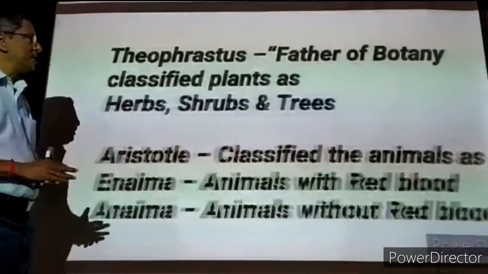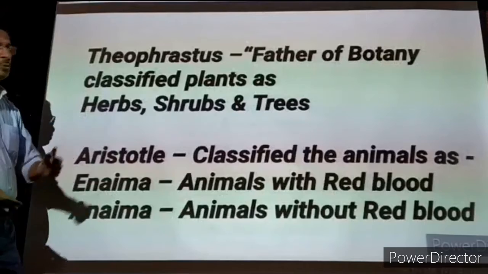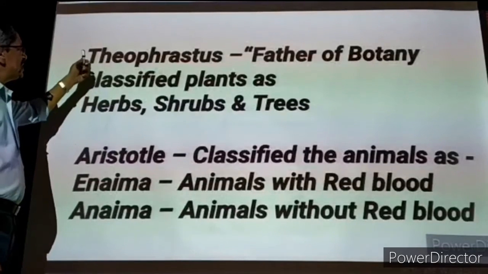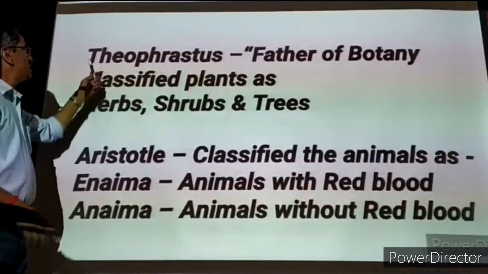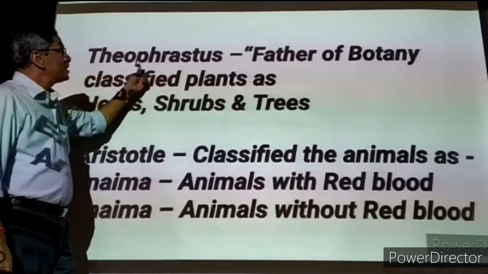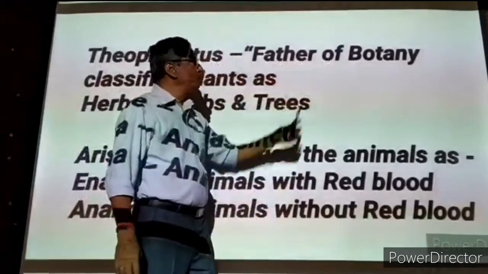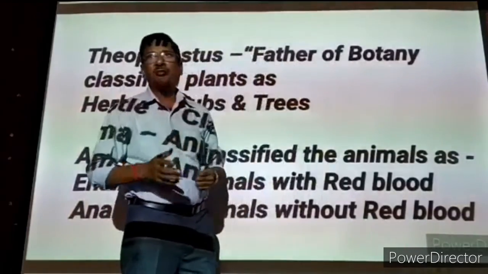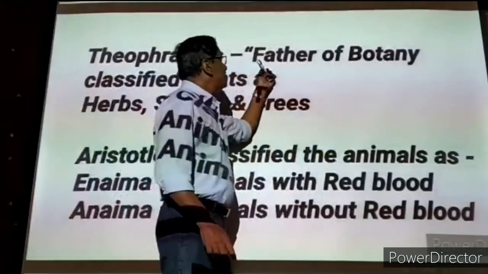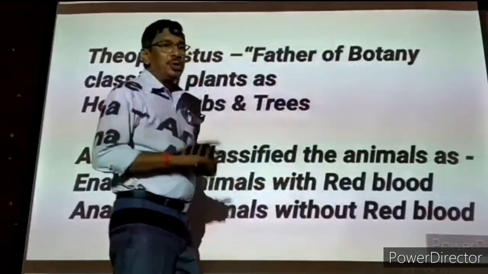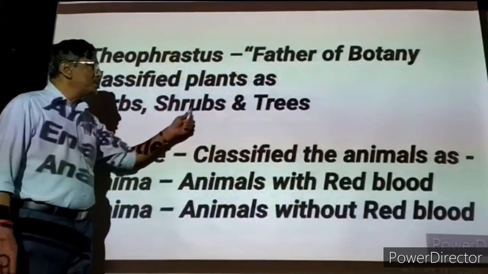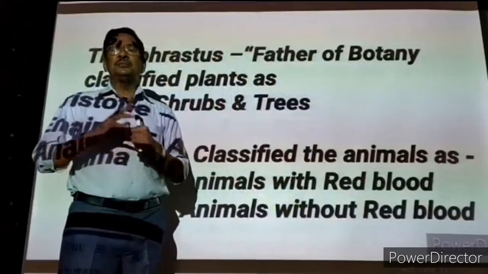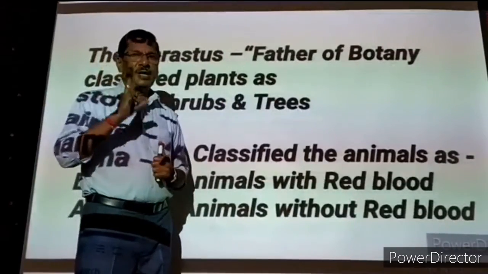Now we are going to see how the classification started from the historical time. Very long time before, the very first scientist called Theophrastus, maybe 250 years before, was there. He was considered as the father of botany. We know very well what is the meaning of botany. Botany is the study of plants. So, he was considered as the father of botany. Now, he classified the plants as herbs, shrubs and trees. Now, the classification is based on the size of the plant.